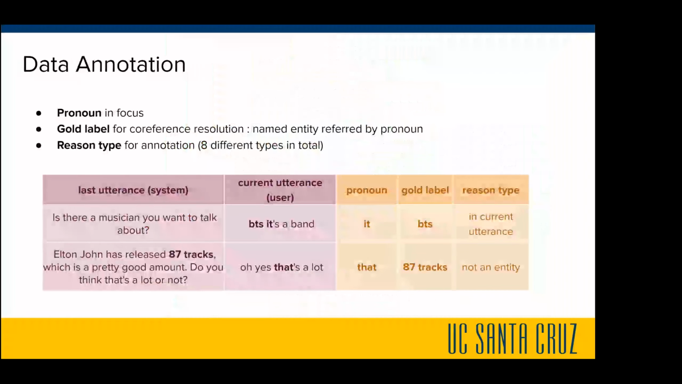Next slide, please. This is how we do data annotation. We have to label the pronoun and focus, and the gold label for coreference resolution, which is which named entity is being referred to by the pronoun and focus that we labeled earlier. And for this task, we also introduced reason type. We have 8 different reason types in total. Below, we have an example of 2 of them. The reason for this is because we want to be able to expand the task later. There might be abstract reason types, abstract entities that we would not be resolving for the current task, but it could be helpful for some other tasks in the future.